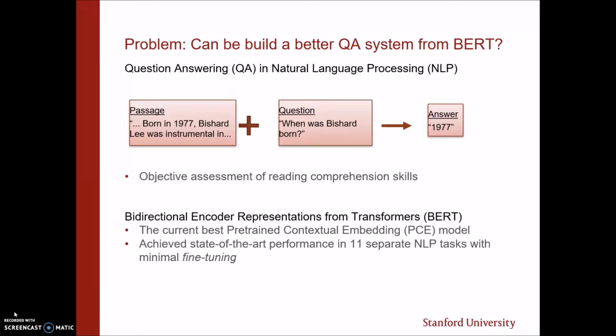So very briefly, question answering involves a passage with some context, and then a question about the passage, and then an answer. Most importantly, the answer is taken from the passage word for word. This is an objective assessment of reading comprehension skills for AI and machine learning models. The current best performer is BERT, or Bidirectional Encoder Representations from Transformers. This was able to achieve state-of-the-art performance, not only on question answering, but also in 11 separate NLP tasks as well.